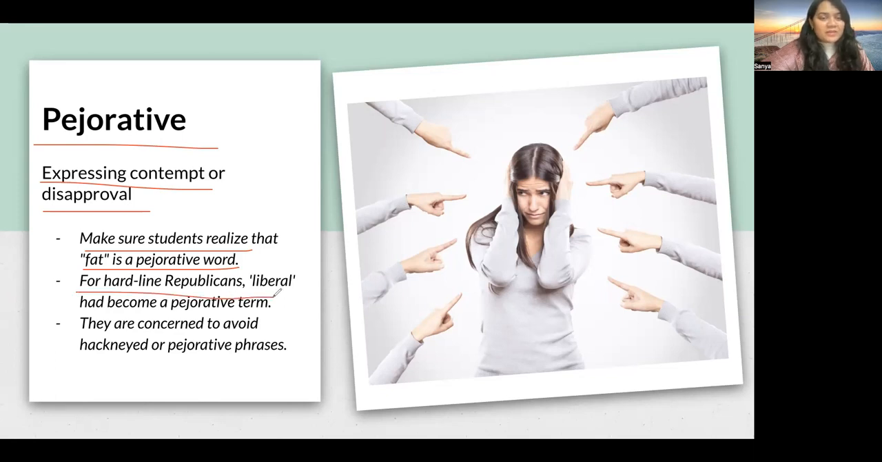For hardline Republicans, liberal had become a pejorative term. That means it was a term that people disapproved of. They are concerned to avoid hackneyed or pejorative phrases. That means they are concerned to definitely avoid any phrase that is disapproved of or expresses contempt. You can see how everyone is expressing their contempt or disapproval towards this girl, right? So those are pejorative comments there.